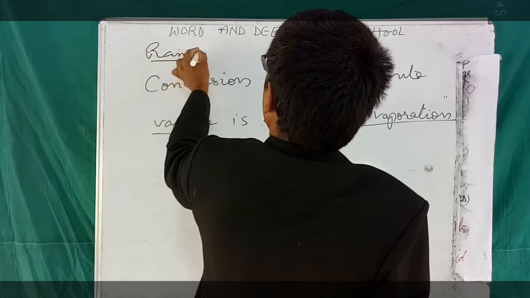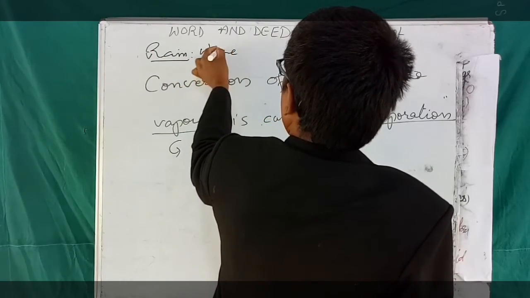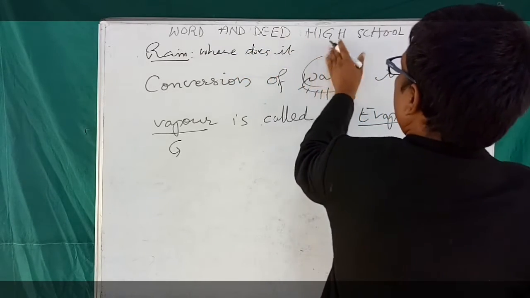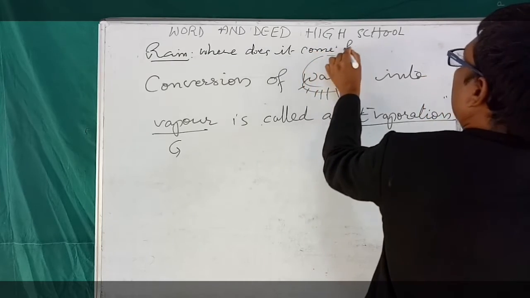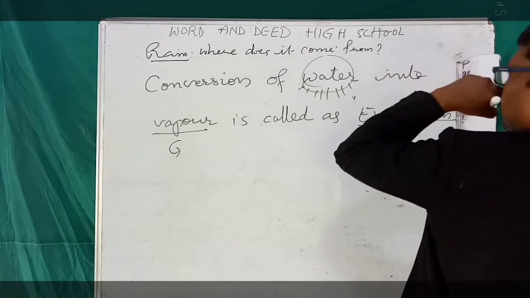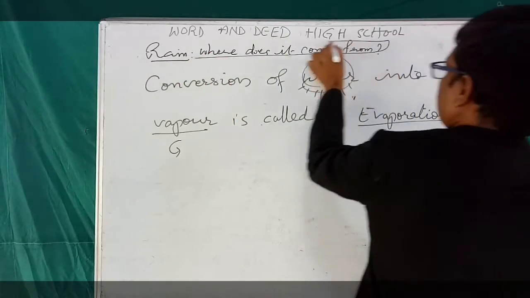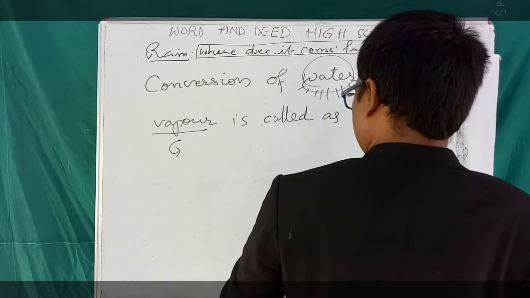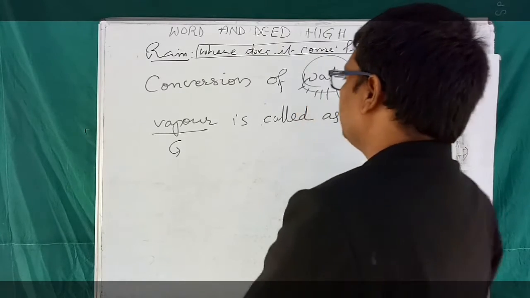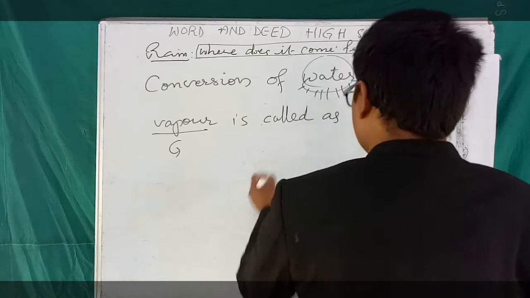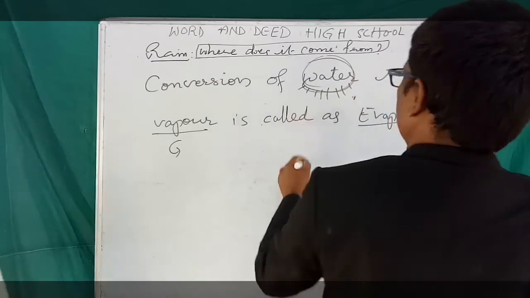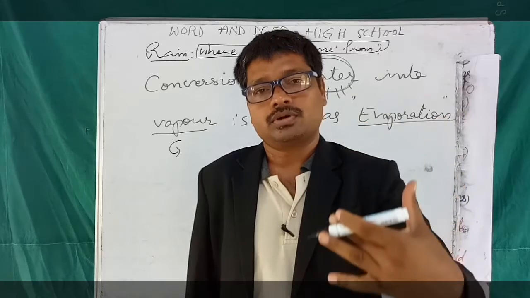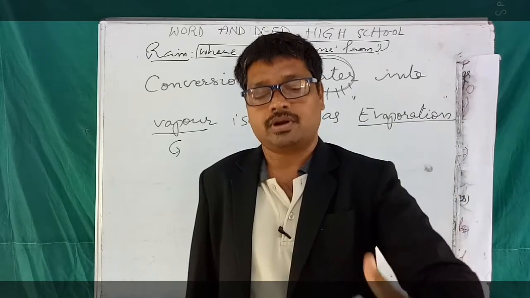rain. Where does it come from? How is this definition of evaporation related to this lesson? Rain, where does it come from? Students, I already taught you sources of water. Of course, we talked about the process of converting water into water vapor on boiling of the water.